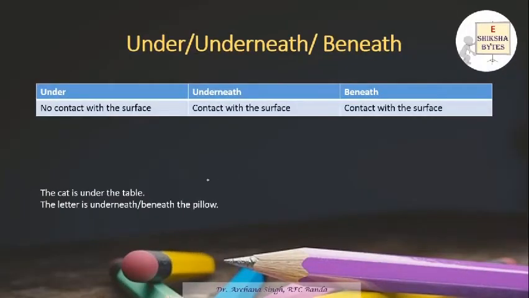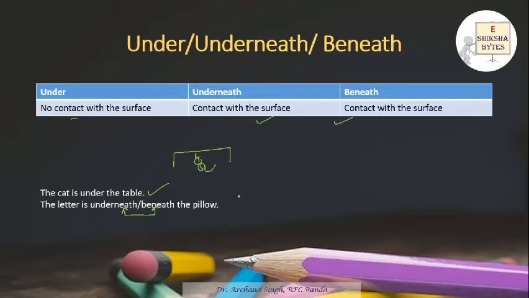Now there is again a difference between under, underneath and beneath. Under is used when there is no contact with the surface. I told you the cat is under the table. This is a table and the cat is sitting over here. So there is no touching with the surface. But when we talk about underneath and beneath, there is a contact with the surface. For example, the letter is underneath or beneath the pillow. Both can replace each other. We can use beneath as well as we can use underneath.